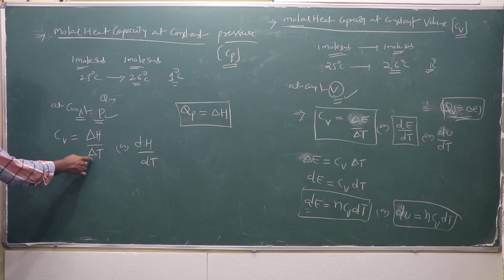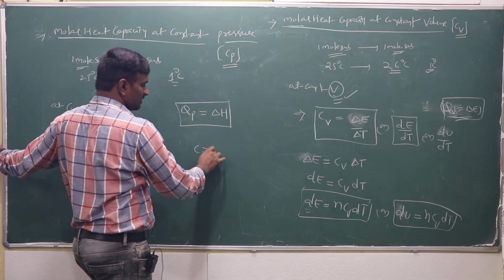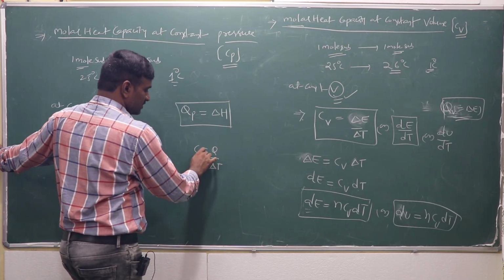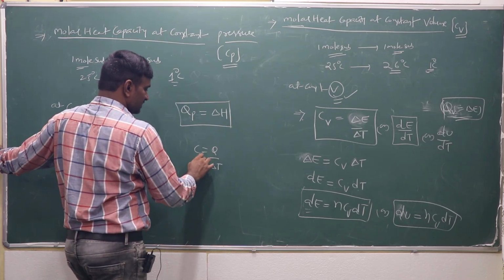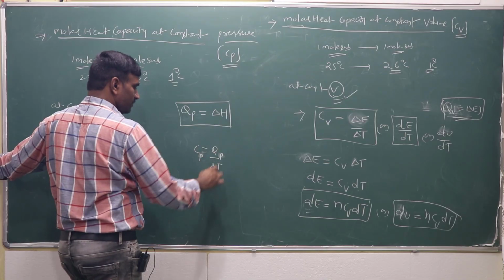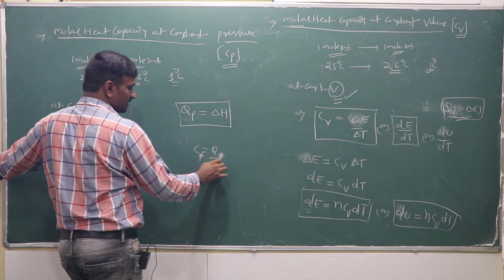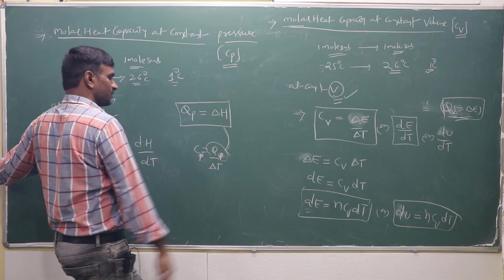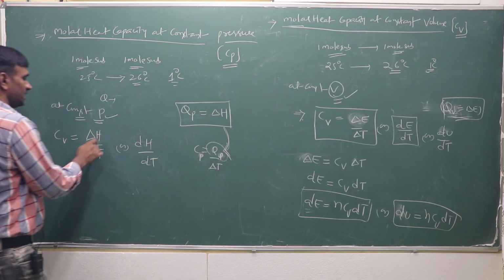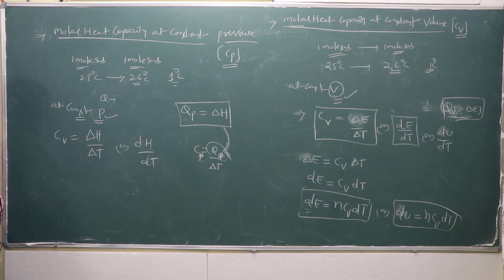Generally C is equal to Q by delta T. At constant pressure, Cp is equal to Qp by delta T, and Qp is nothing but delta H. Then delta H by delta T, or dH by dt.